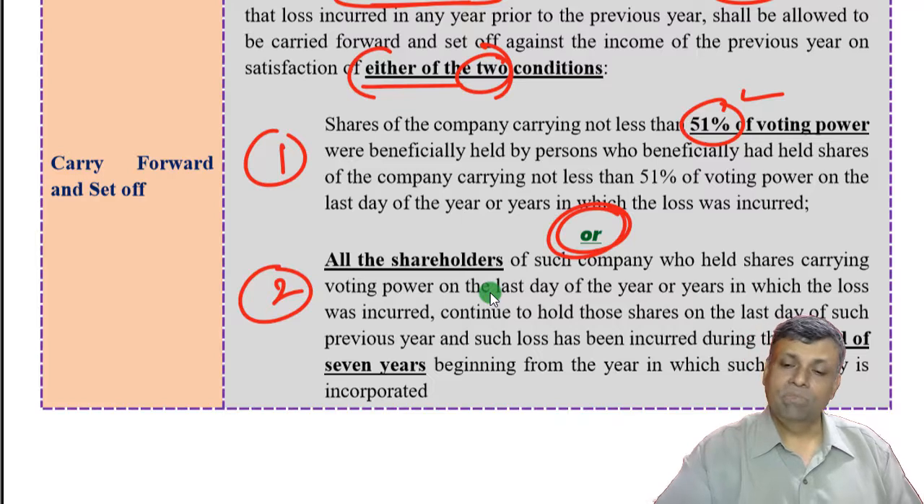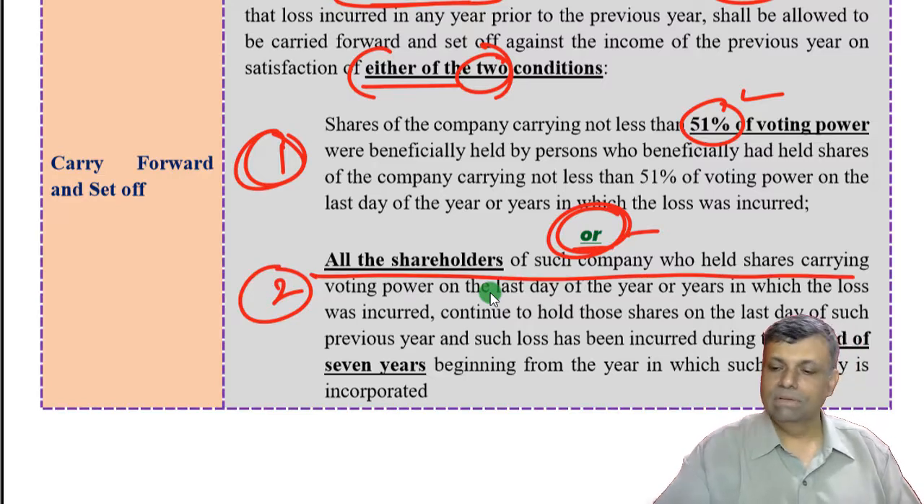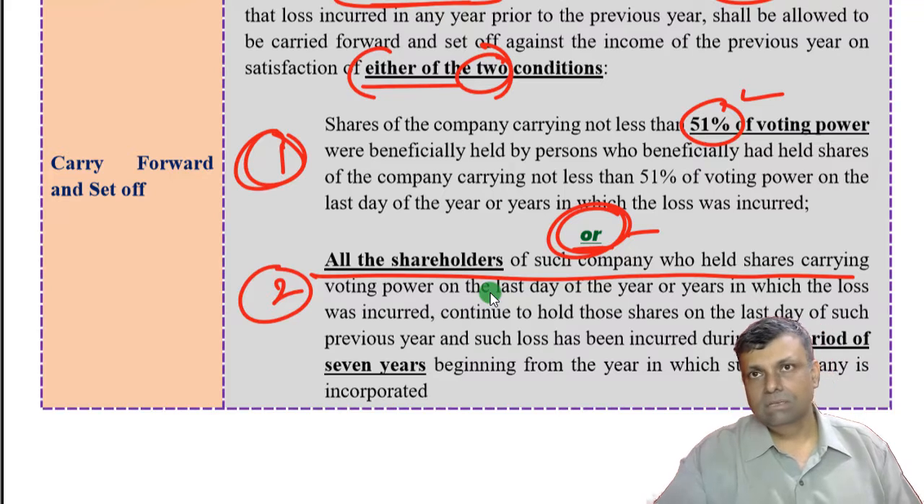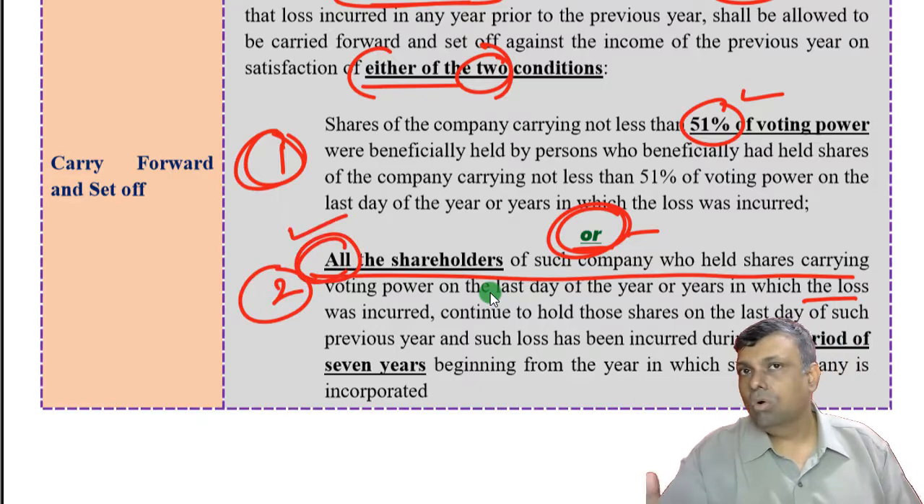Okay, so for eligible startups, section 79 has undergone a big change. The first condition is almost the same as the old condition. All the shareholders of the company who held the shares previously, in the year in which the loss was incurred, and in the year in which you set off, all the shareholders should be the same.